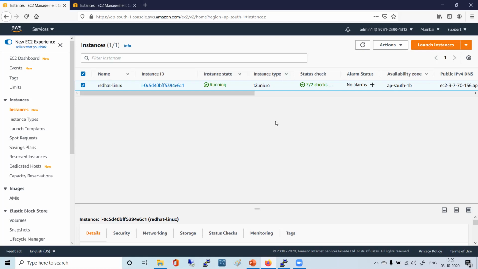Now, the size of the storage that you are given in the free tier is a maximum of 30 GB GP2 volume. Up to 30 GB, you run it, you keep it, you do whatever, nothing will be charged. Now, above 30 GB, per GB you will be charged 10 cents.